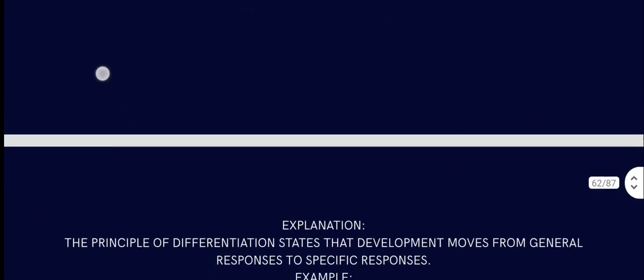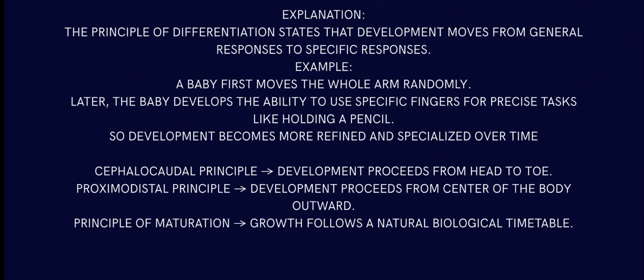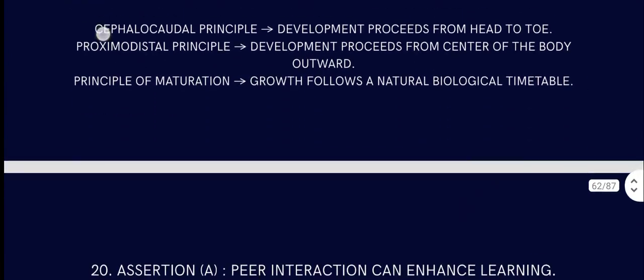Anyway, this might need an explanation. Yes. The principle of differentiation states that development moves from general responses to specific responses. Example, a baby first moves the whole arm randomly. Later, the baby develops the ability to use specific fingers for precise tasks like holding a pencil. So development becomes more refined and specialized over time. What is the cephalocaudal principle? Development proceeds from head to toe. Proximodistal is development proceeding from the center of the body outward. And the principle of maturation is growth follows a natural biological timeline.